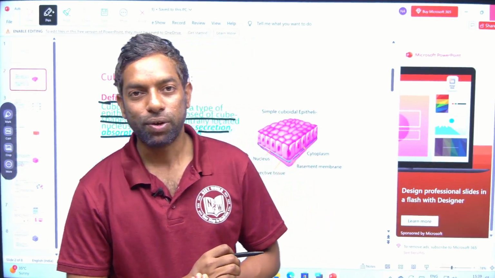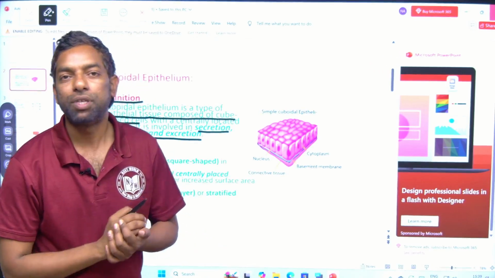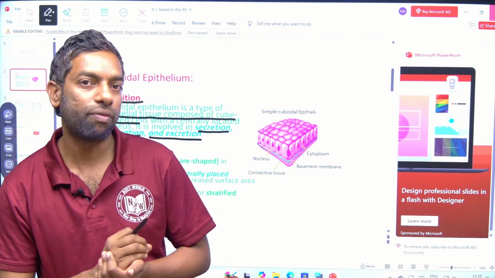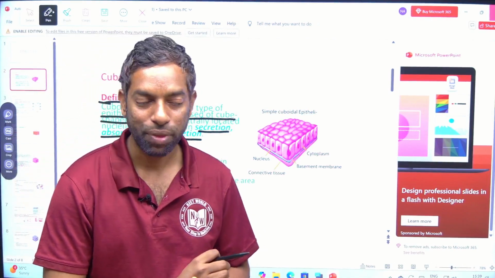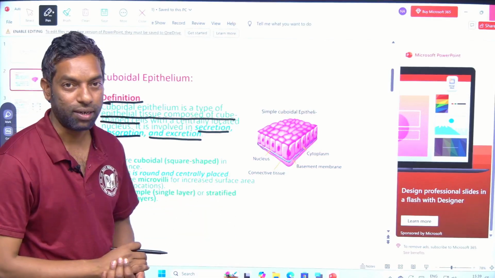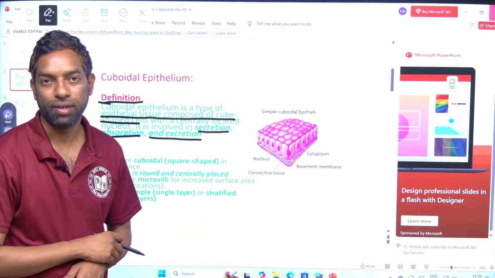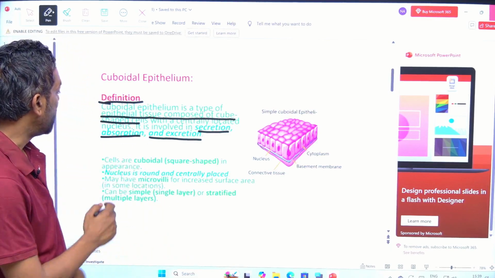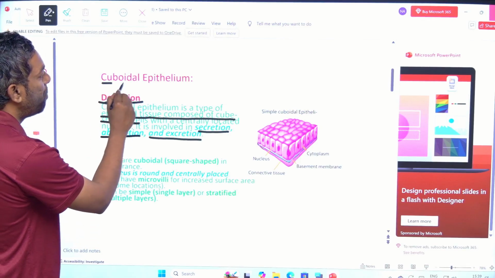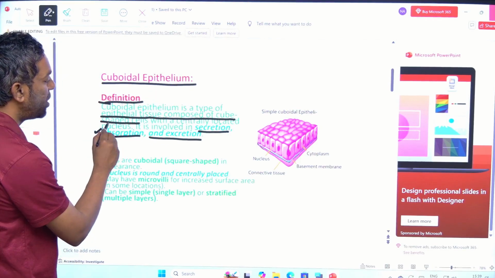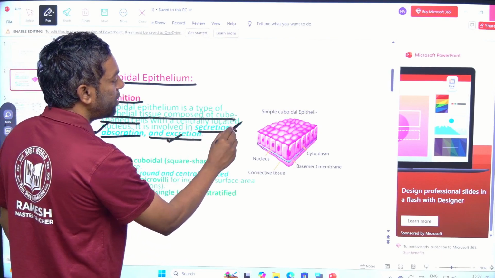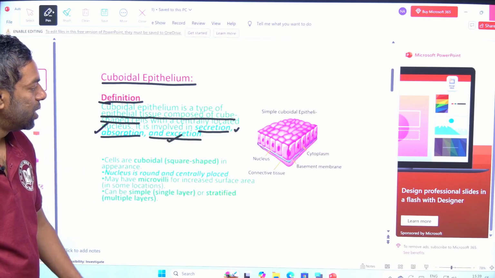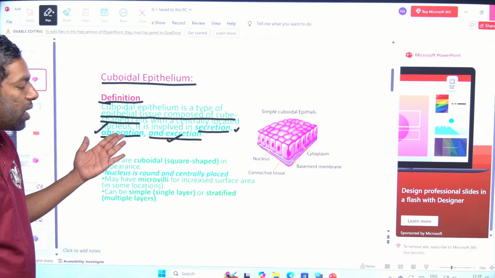Okay. So, absorption, where there is absorption, for example in the nephron there is a certain fluid to absorb which is filtered from the Bowman's capsule. Whereas excretion, there is a certain fluid to excrete, like saliva. The function of this cuboidal epithelium, simple cuboidal: absorption, excretion and secretion. I am talking about simple cuboidal. The function is secretion, excretion and absorption.